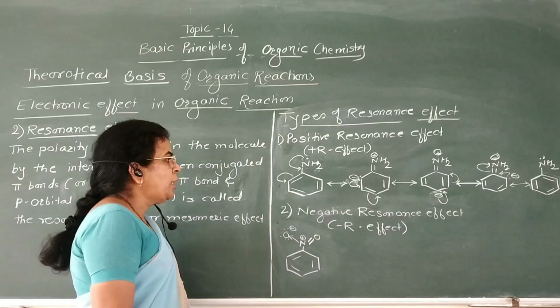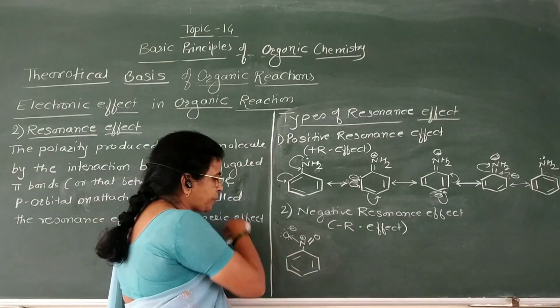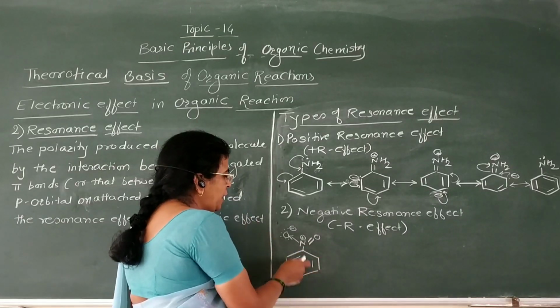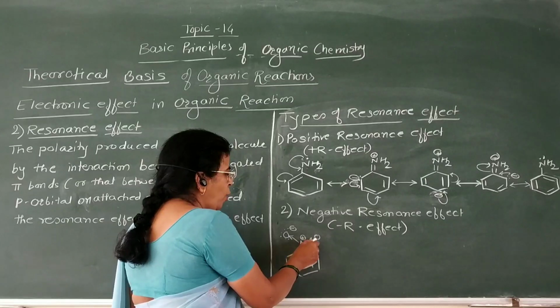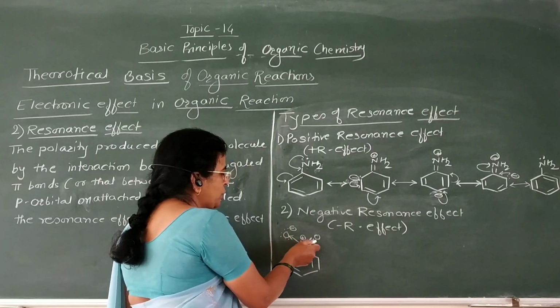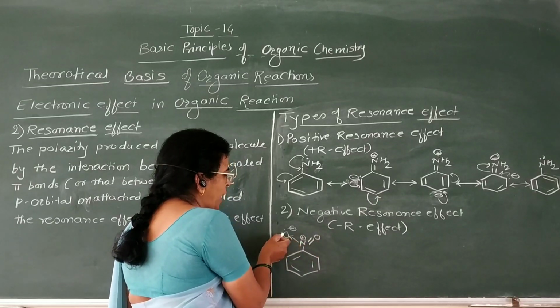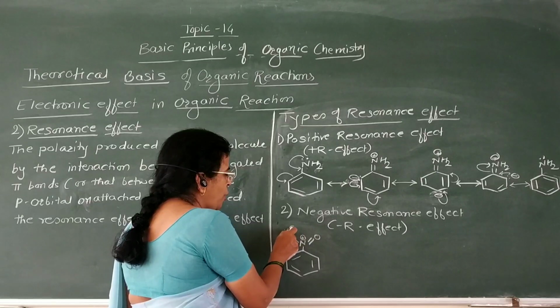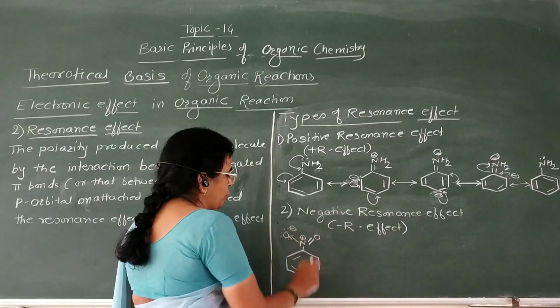Now we are going to see negative resonance effect or minus R effect. Now in this case, this benzene ring is bonded to an NO2 group. Now this nitro group, NO2 group. Now this N is bonded to an oxygen atom by a double bond and to this oxygen atom by a single bond. Now this oxygen atom is electron rich, therefore it acquires a negative charge, and this nitrogen is positively charged.